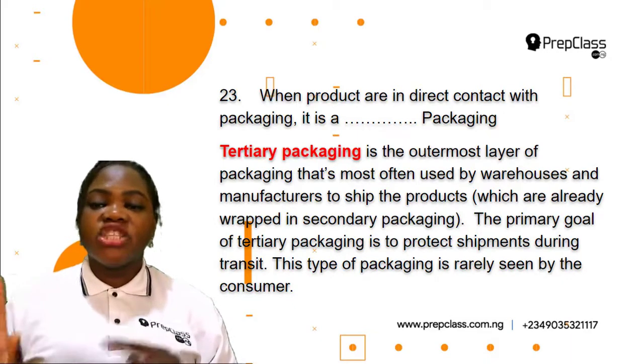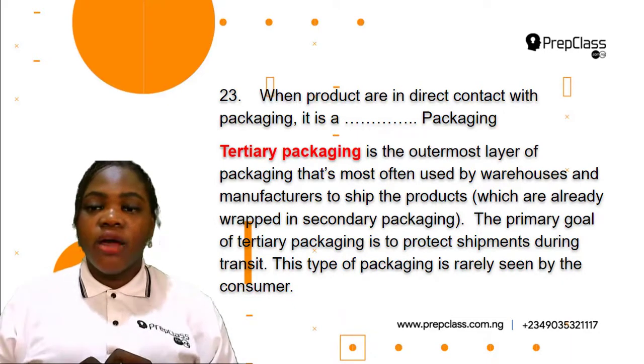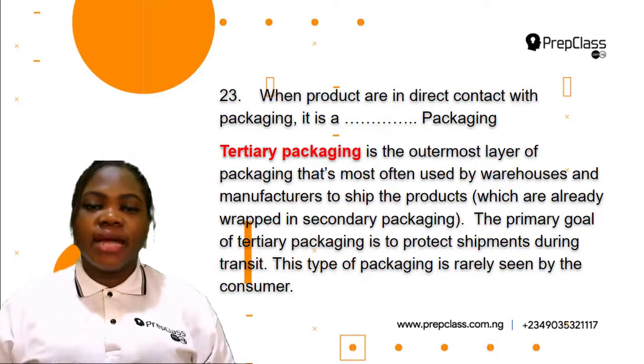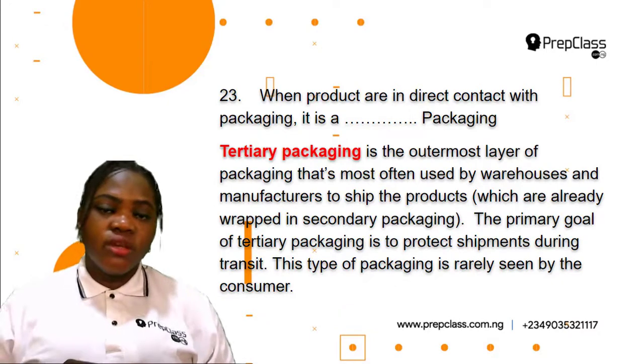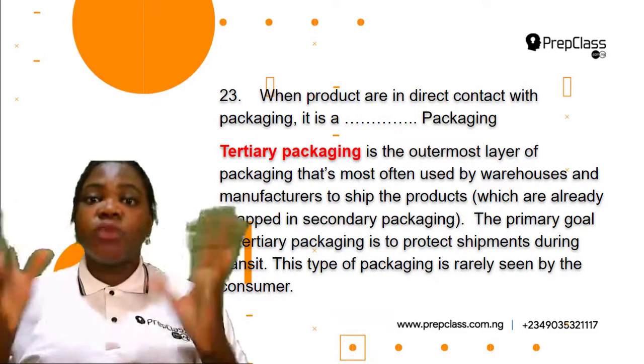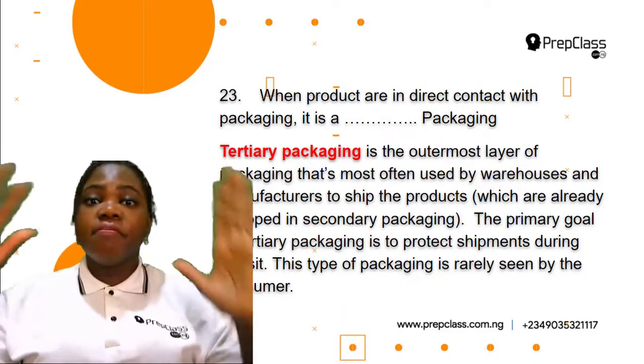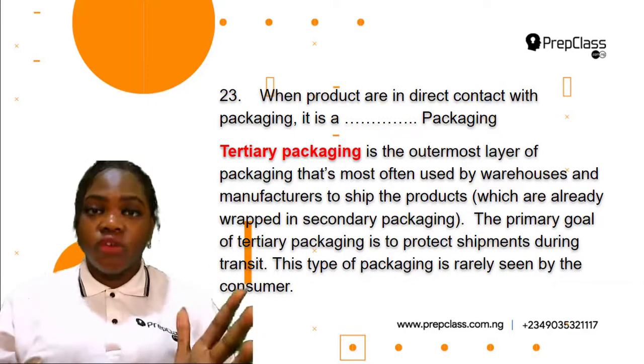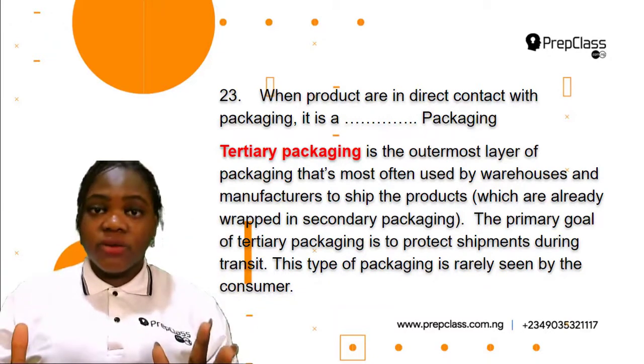This type of packaging is rarely seen by the consumer. Okay, so first of all, let me give you an example of a tertiary packaging. So we've been using the dish soap as the example. The bottle, the squeeze bottle is the primary package. Then the box that contains individual units of these bottles is the secondary packaging.